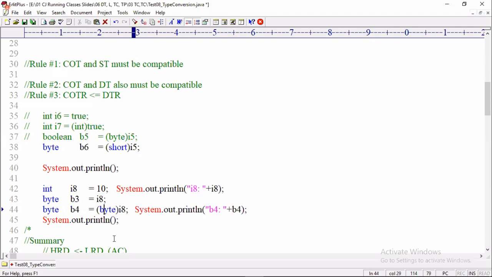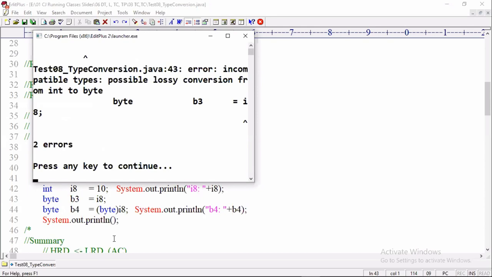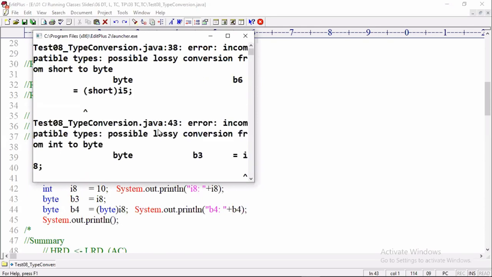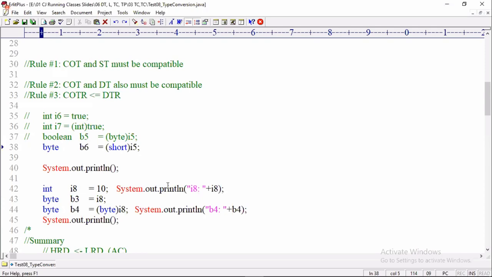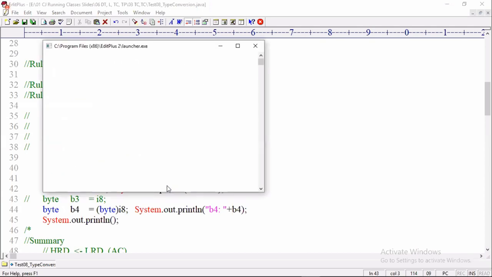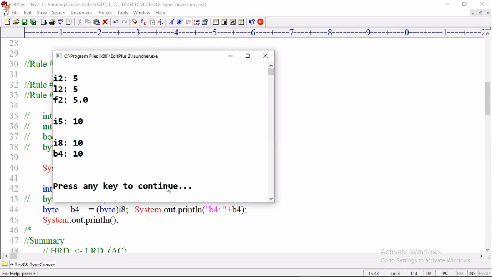That's why it is throwing an error. We are informing the compiler, even though we miss the 3 bytes, no problem, please discard. Then we are getting the same value, right? So let me show you the compile time error first. Incompatible types, possible lossy conversion. So what should I do? I must comment this line and I must use the cast operator. If I use the cast operator, no compile time error. i3 value 10, b3 value 10.